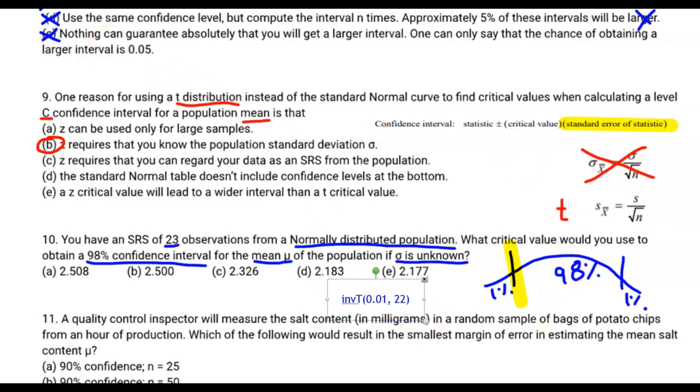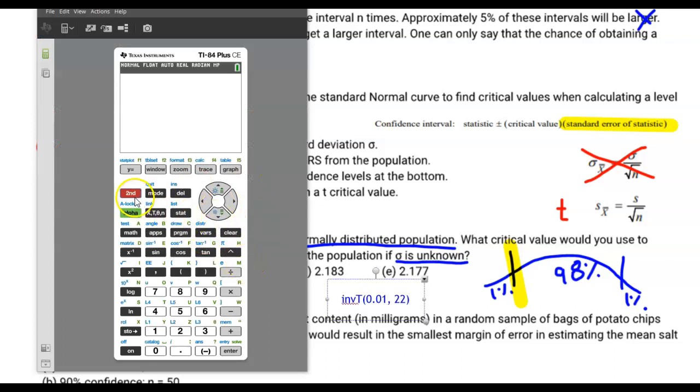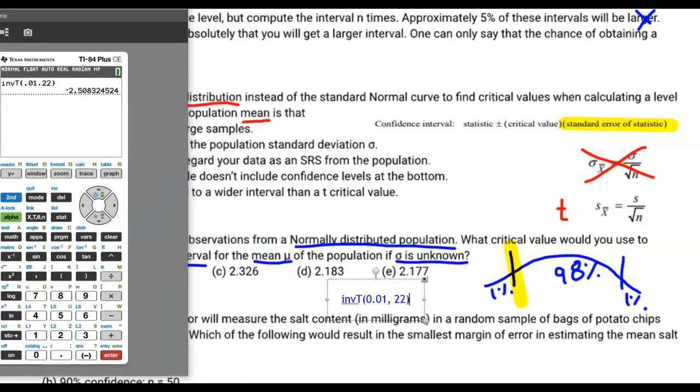And we use our calculator to figure this out. We'll bring the trusty calculator over. We're supposed to do inverse t, so second distribution. And keep in mind, if you don't have inverse t in your calculator, you just need an updated version of that TI software. The area under the curve is 0.01. The degrees of freedom is 22. We'll just paste that right in there, and we should get 2.50832. All right, 2.50832, so about 2.5.